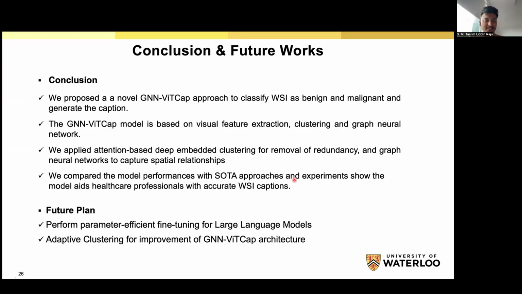So our future plans: we can perform better parameter-efficient fine-tuning for LLM models, and for clustering, we can use adaptive clustering for improvement of the GNN-ViT architecture.